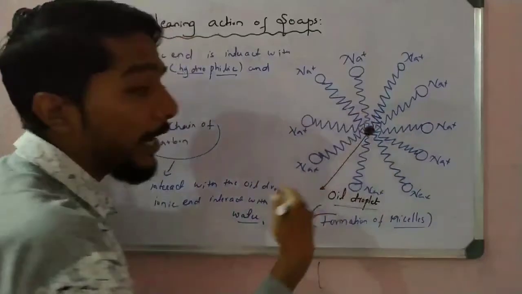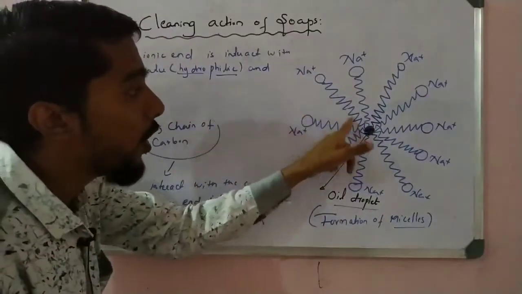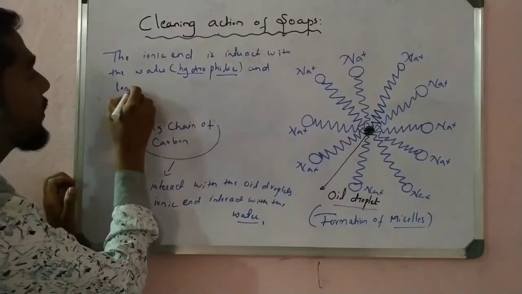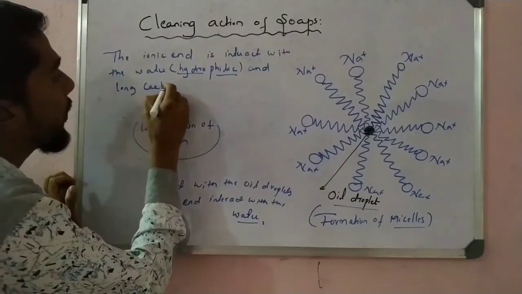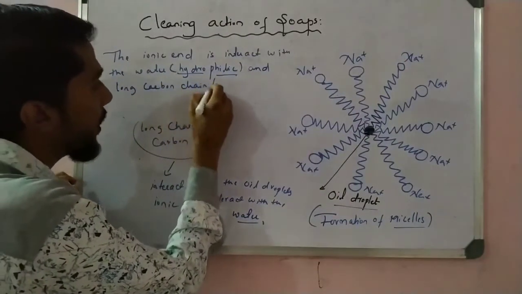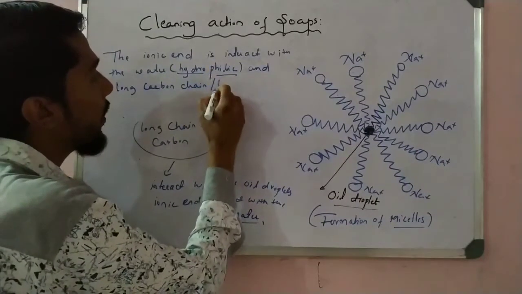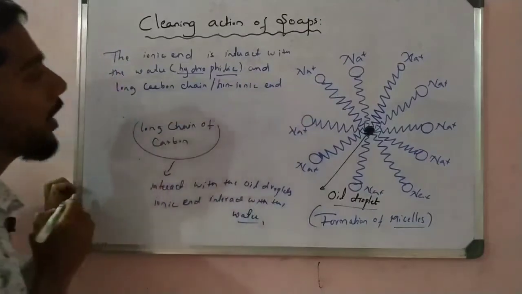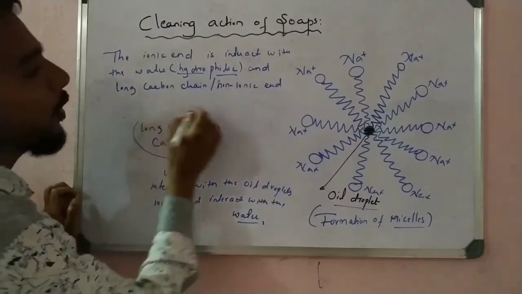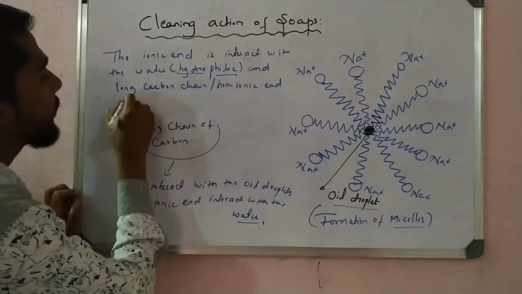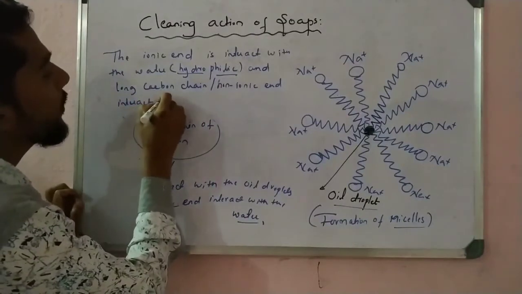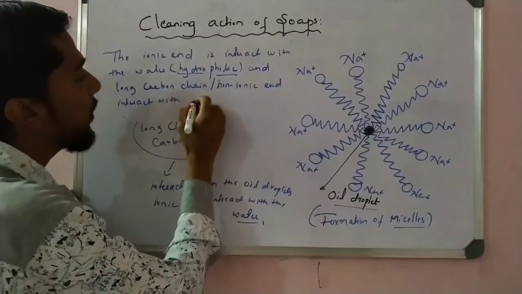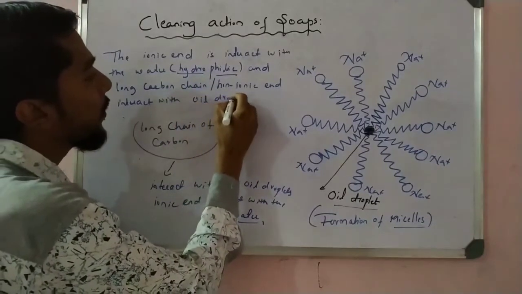And the long carbon chain, we also call it the non-ionic end. The non-ionic end interacts with the oil droplet.